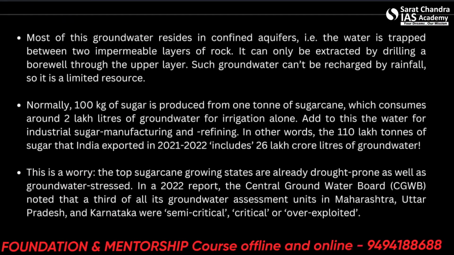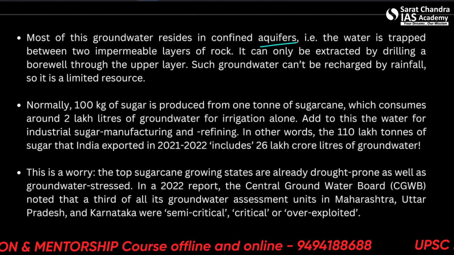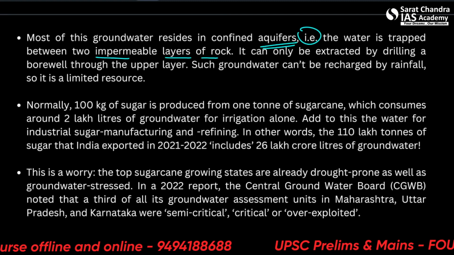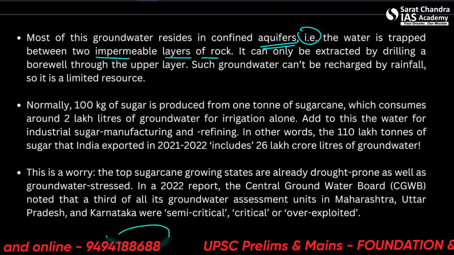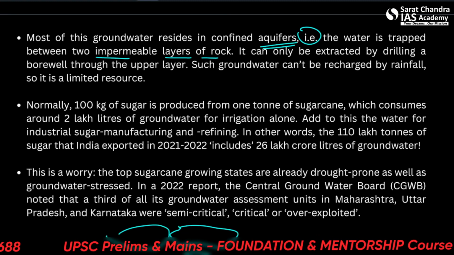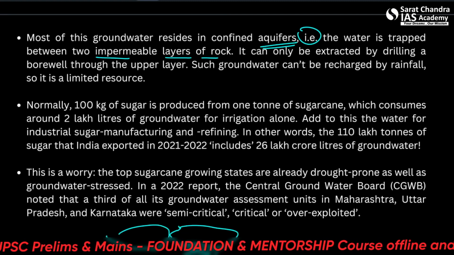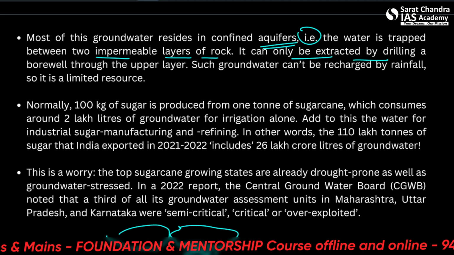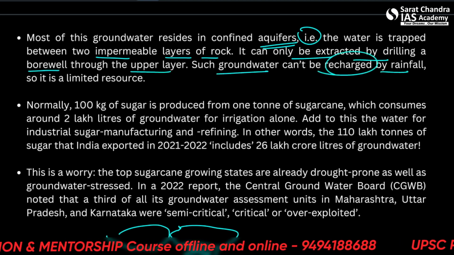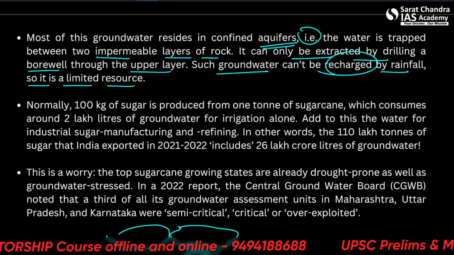Most of the groundwater resides in confined aquifers, which means the water is trapped between two impermeable layers of rock, such as this. It can only be extracted by drilling a bore well through the upper layer. Such groundwater cannot be recharged by rainfall, so it is a limited resource.